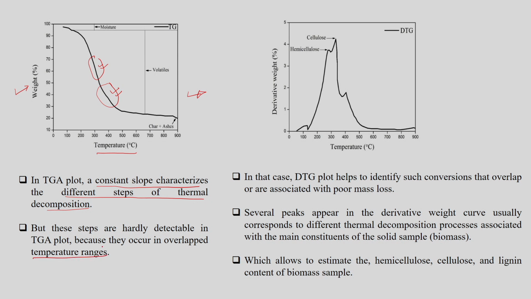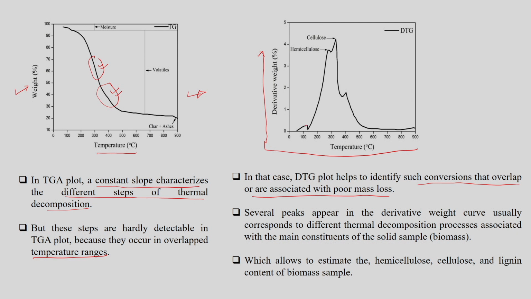As a result, the differential thermogravimetric technique is used, where the derivative of the weight loss is plotted against the temperature. In that case we can easily find the conversions that overlap as well as those associated with the poor mass loss.